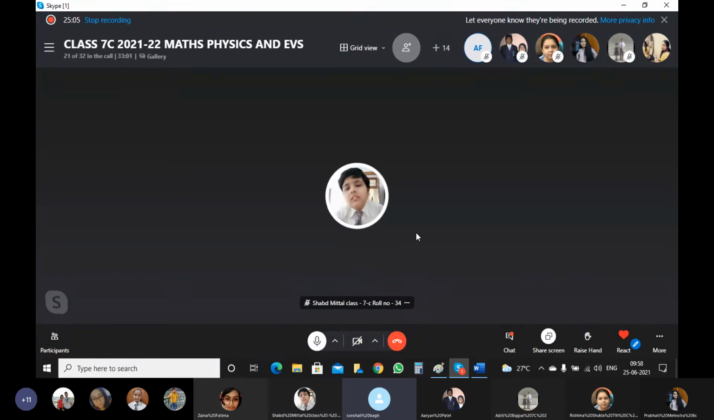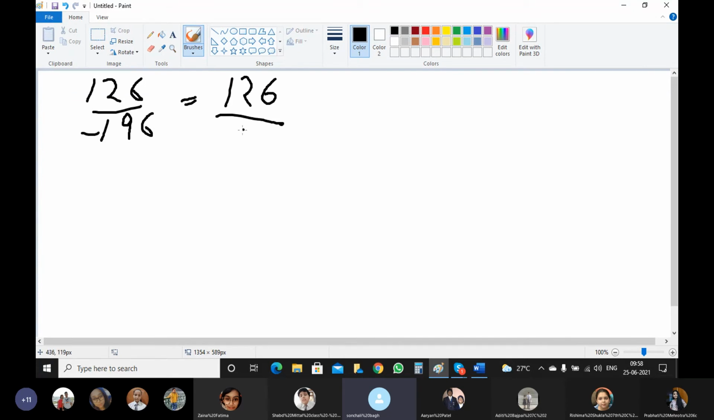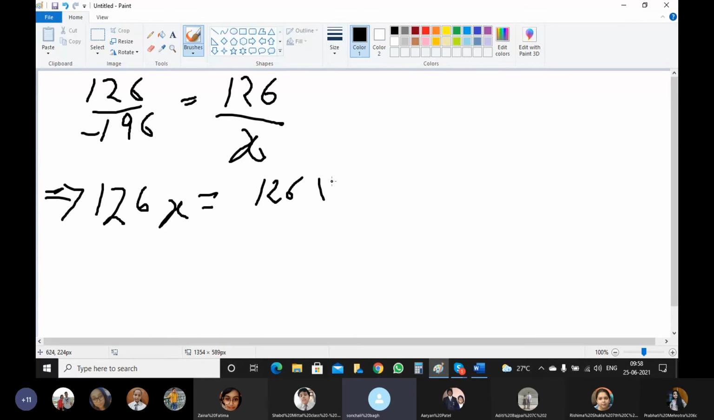Ma'am, C part. So the C part is again 126. The equation will be 126 upon minus 196. And the numerator is already given to us, that is 126, and the denominator is not given to us, that is x. Now it implies that 126 x is equal to 126 multiplied by minus 196. Till here is it fine?